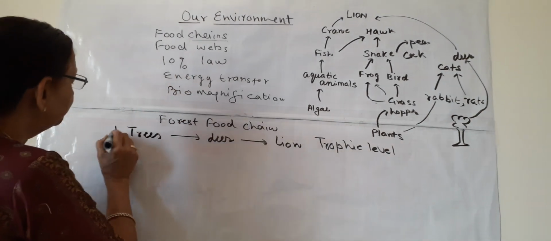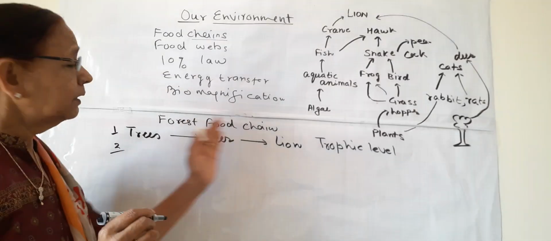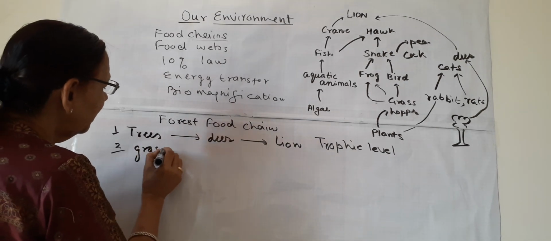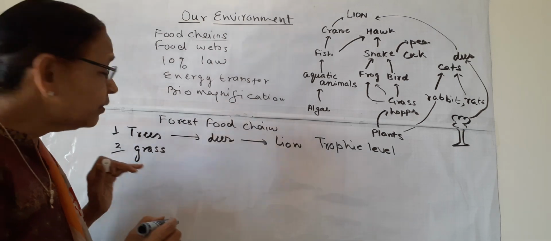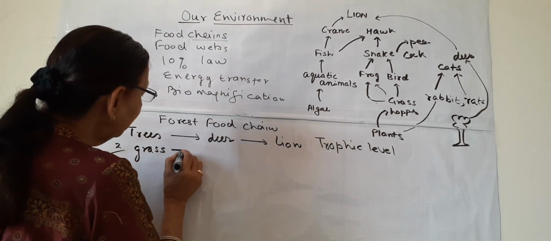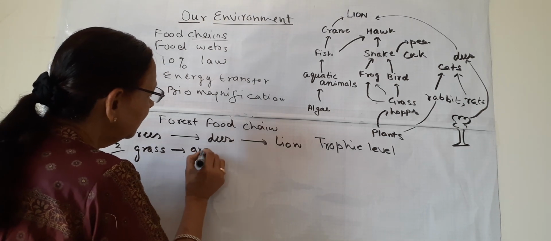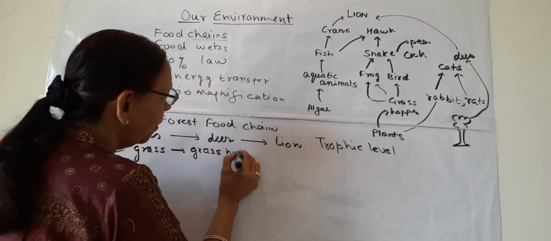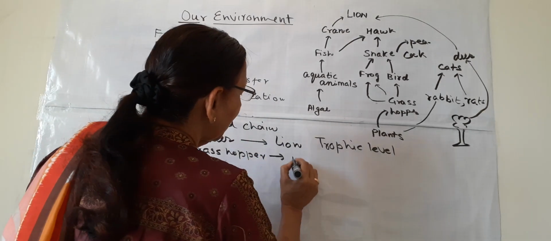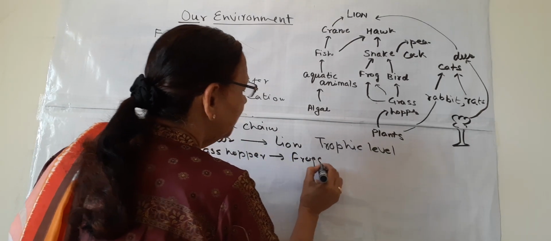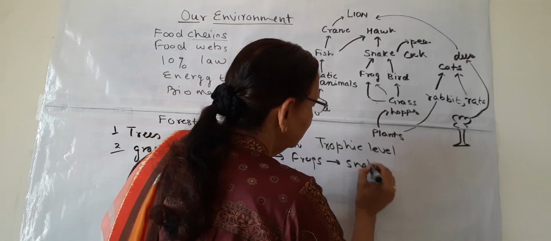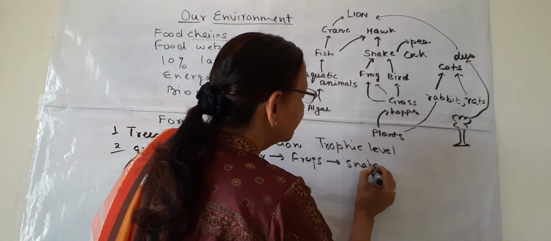Now suppose I write the food chain of grassland. In grassland, we have grass at the lowermost level, or lowermost trophic level is grass. Then this grass, suppose, is eaten by grasshopper, small insects. These grasshoppers are eaten by frogs. These frogs are eaten by snakes.